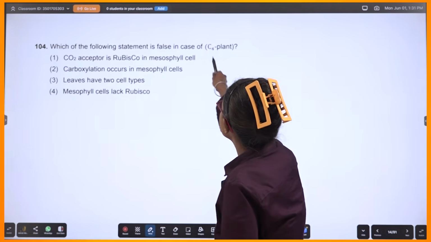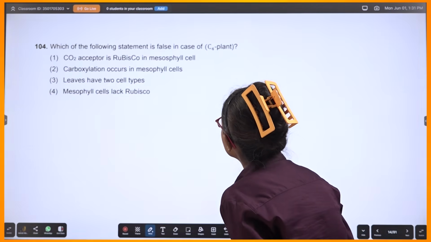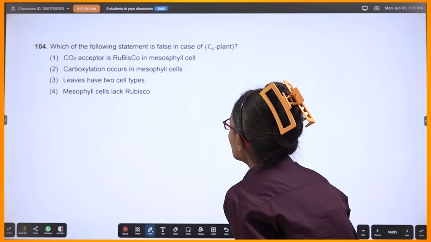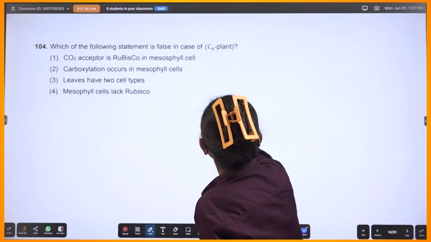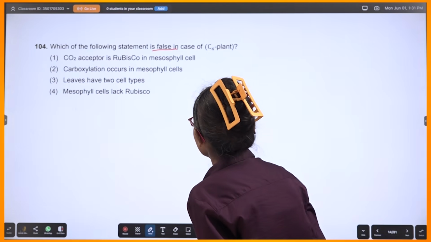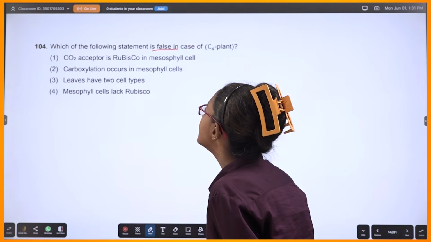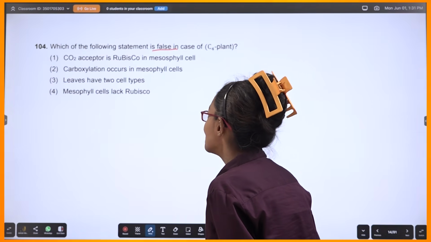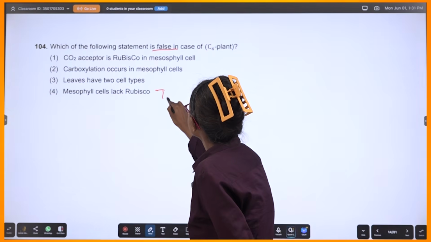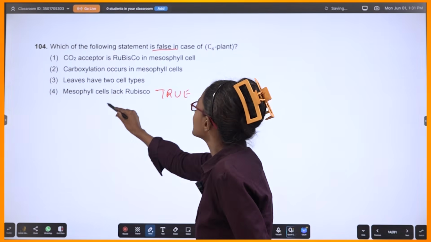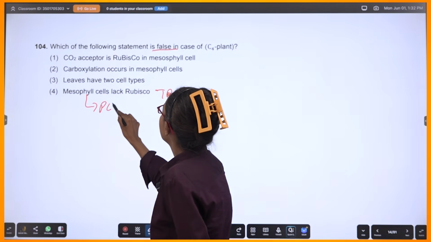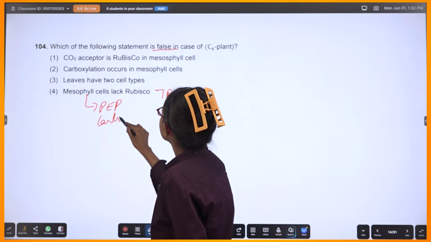Which of the following statements is false in case of C4 plants? Okay. So mesophyll cells lack rubisco. This is true, because in mesophyll you have PEP carboxylase, which is true.